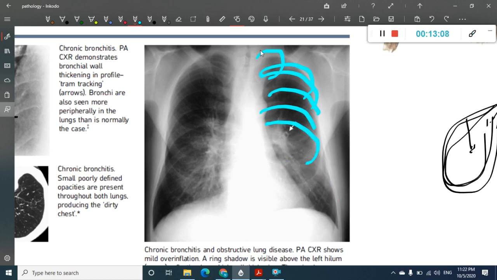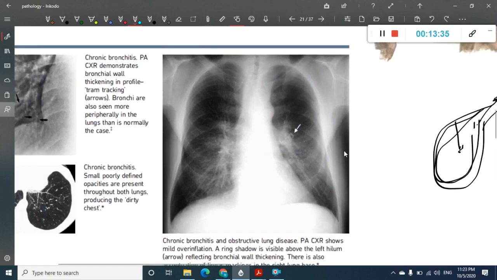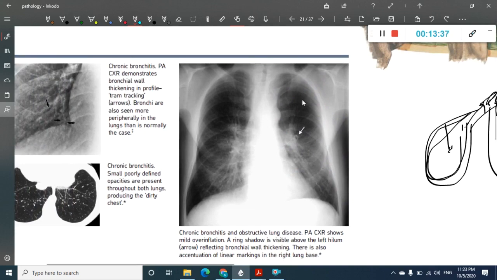I think I've counted it wrong. One minute, I'll count it again. Sorry, this is the first, second, third, fourth, fifth, sixth, seventh and eighth. Normally there will be only 6 ribs till the diaphragm, but here we are having 8 ribs seen from the diaphragm. So this is a hyperinflated lung field, overinflation. And you can even see the thick bronchovascular margins. This X-ray is important.